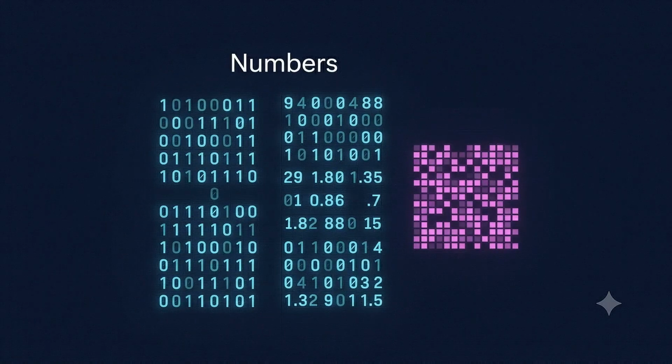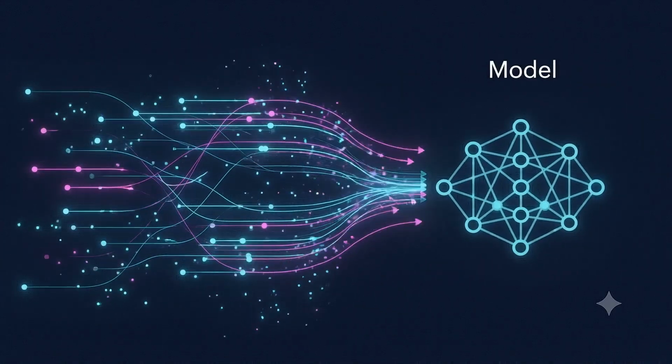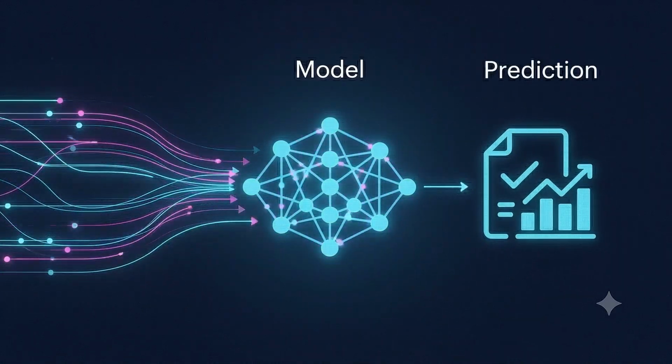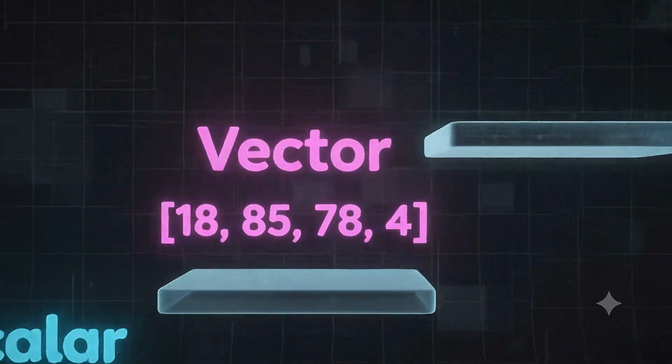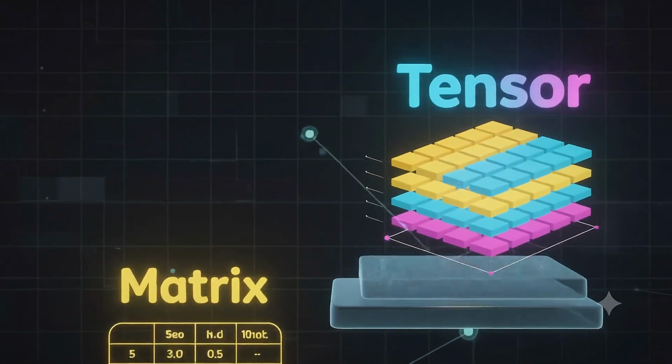It turns everything, text, images, sound, all of it, into numbers, arranged into shapes called scalars, vectors, matrices, and tensors. That's the language of AI. And that's how AI sees the world. And today, we are going to learn this language of AI.